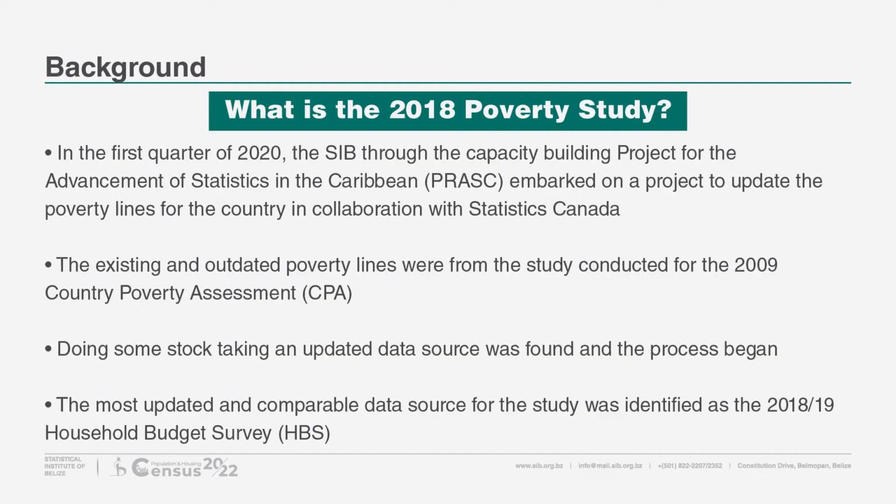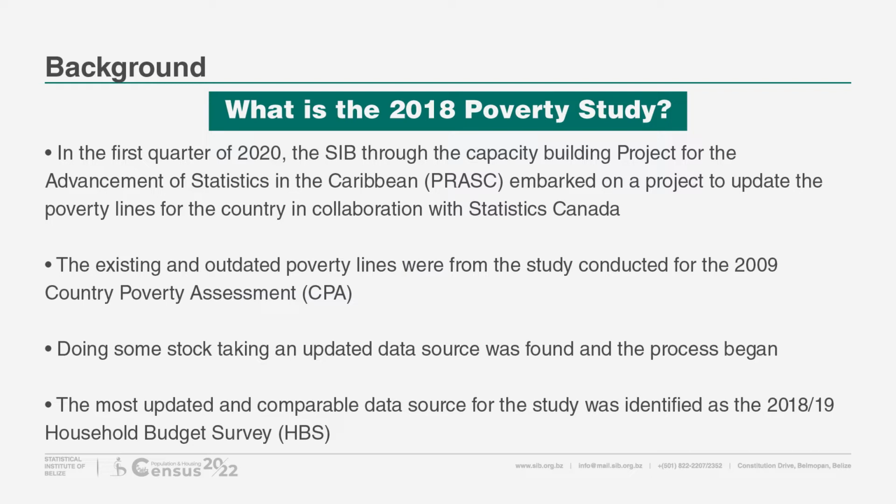In the first quarter of last year, 2020, the SIB, through the Capacity Building Project for the Advancement of Statistics in the Caribbean, or PRASC, embarked on a project to update the poverty lines for the country in collaboration with Statistics Canada. The existing and updated poverty lines were from the study conducted for the 2009 Country Poverty Assessment. Doing some stock taking, an updated data source was found and the process began.